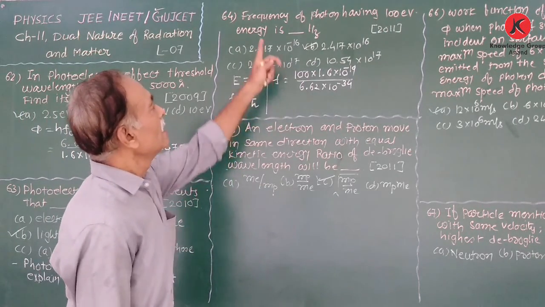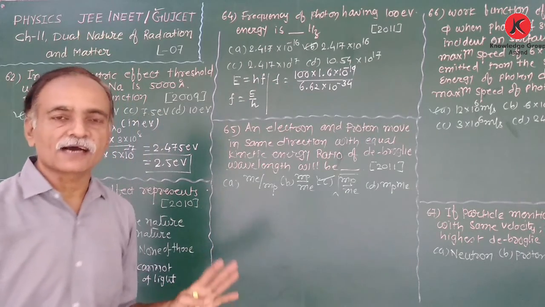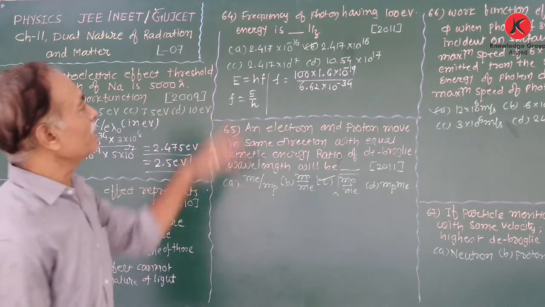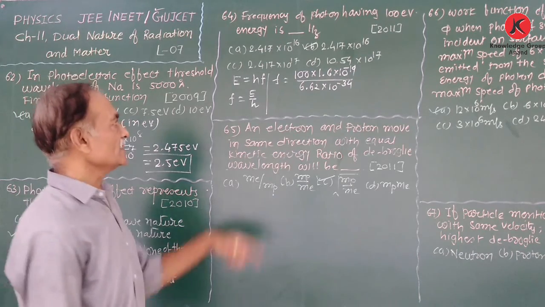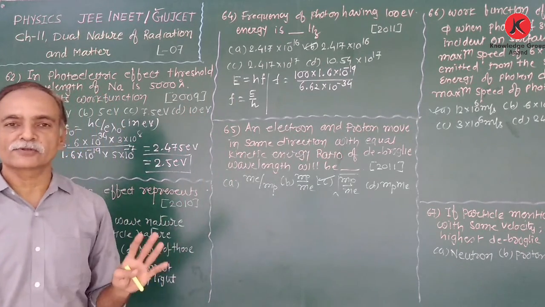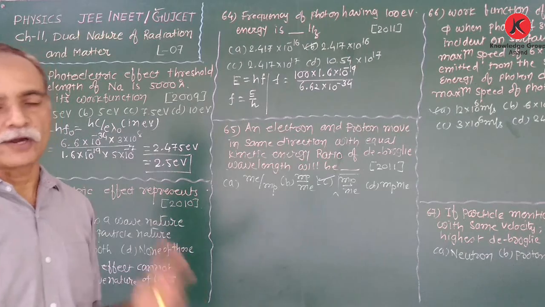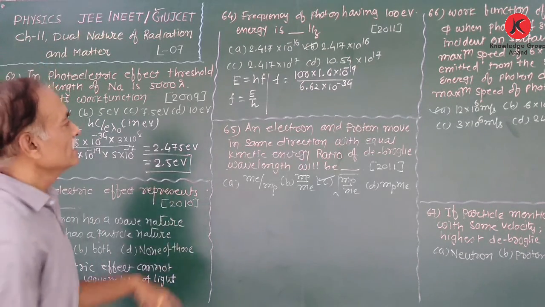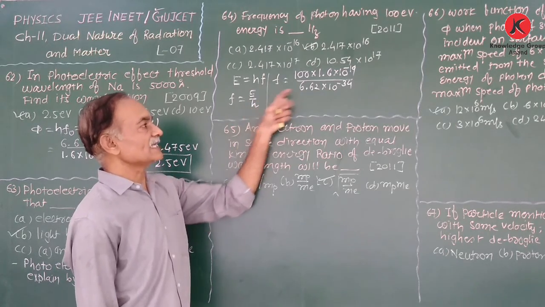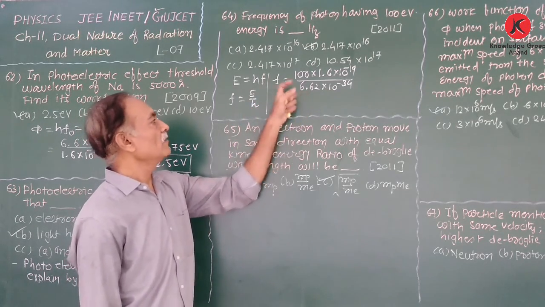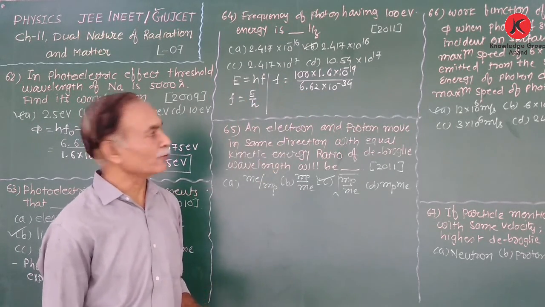Again, the energy of the photon is given as 100 electron volt. Find the frequency of this photon. We know that the energy of the photon is E is equal to hf. Therefore, f is equal to E by h. Here h is in SI unit, joule second, while E is given in electron volt.